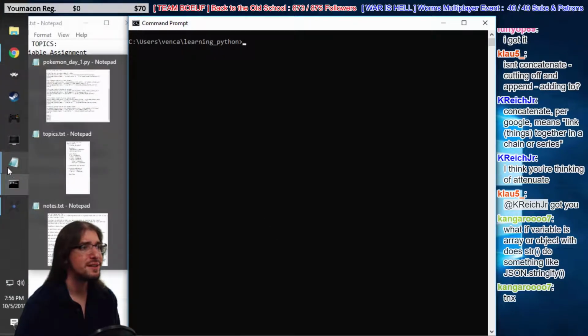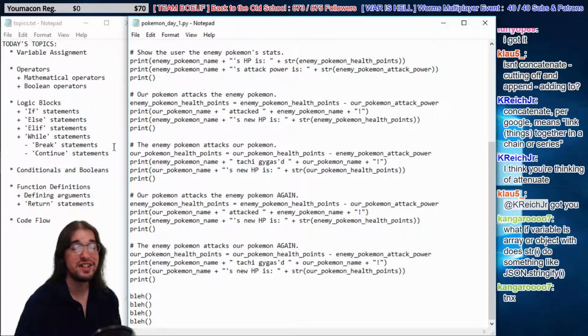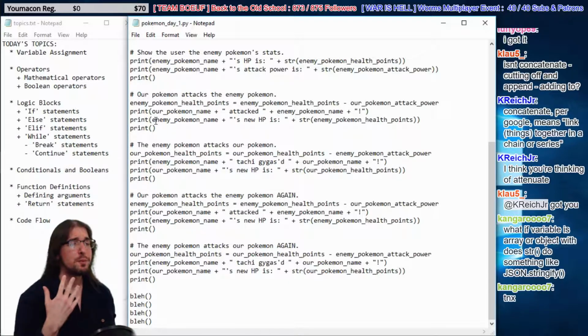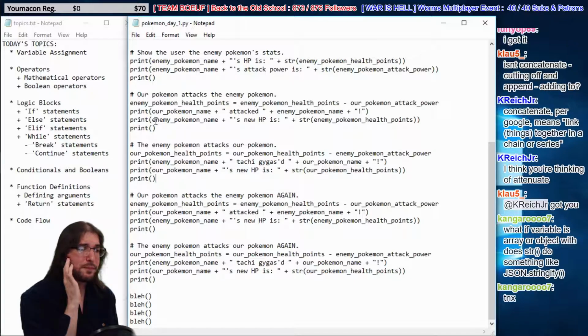Okay, back to business. So what we're talking about right now is function definitions, guys. We have all this repeating code. Can we make this repeating code more economical by only writing it once? Like, I don't want to keep writing every turn. We can add more turns, right? Let's add another turn just for the hell of it.